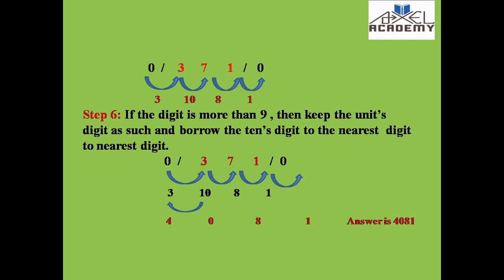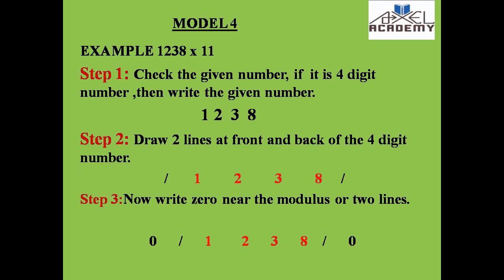I hope you can understand it very easily. If there is any doubt, you can ask me. Last model, the fourth model: I have taken a 4-digit number, that is 1238 into 11. First step, check whether it is a 4-digit number and write the given number. Step 2, as we followed in model 3, we follow in this one also, the same model, no changes.